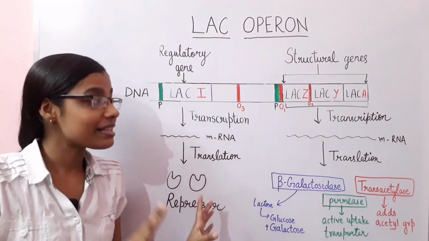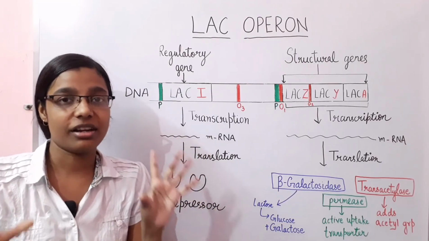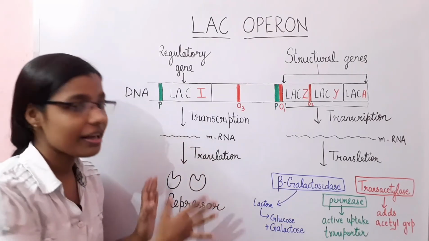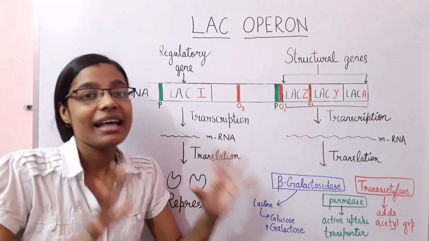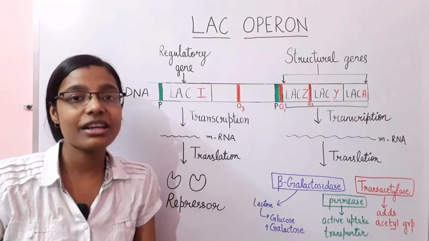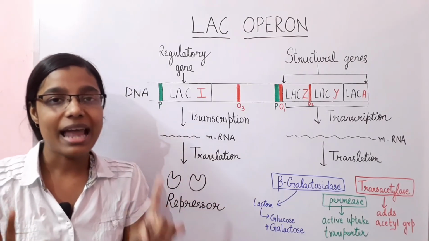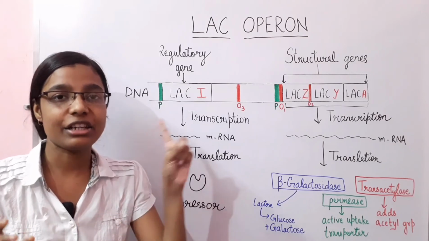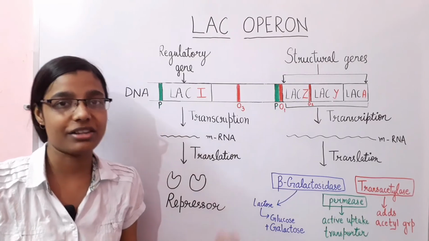So this phenomenon is called negative regulation. When a repressor is blocking the transcription of these genes, then this kind of regulation is called negative regulation. So lac operon is an inducible system that involves negative regulation.